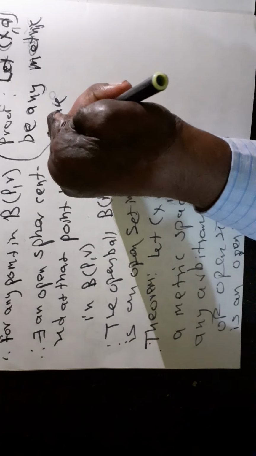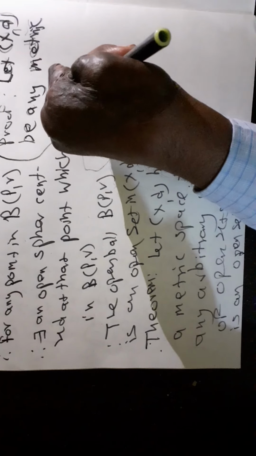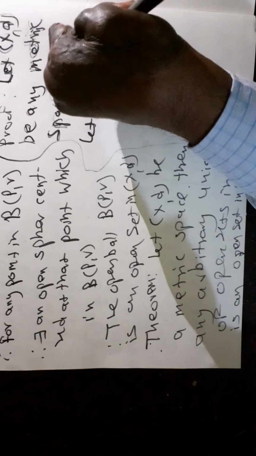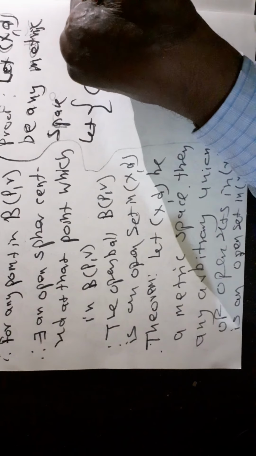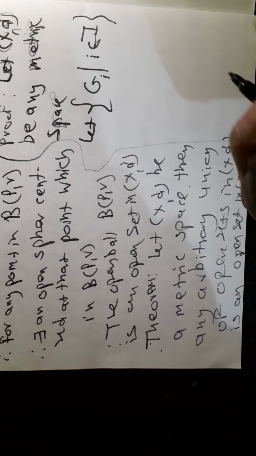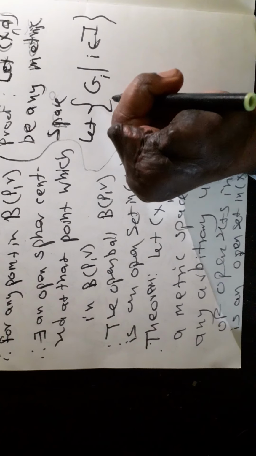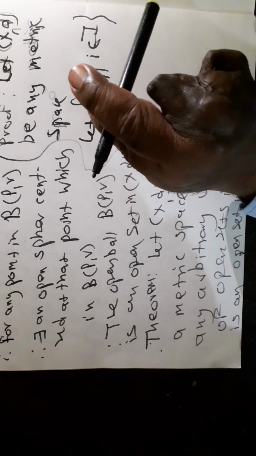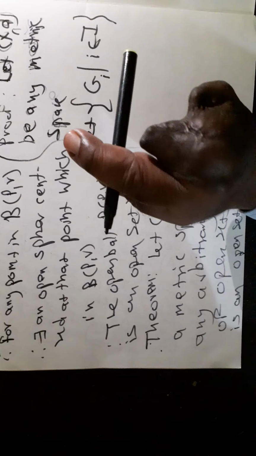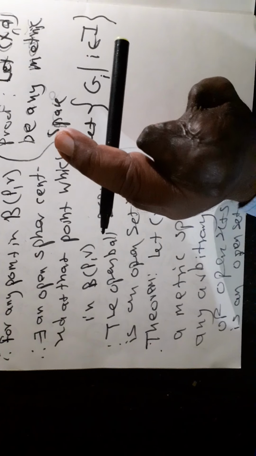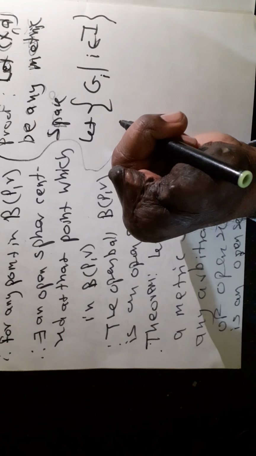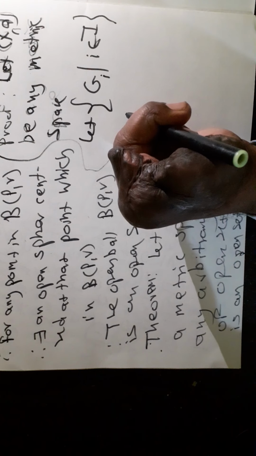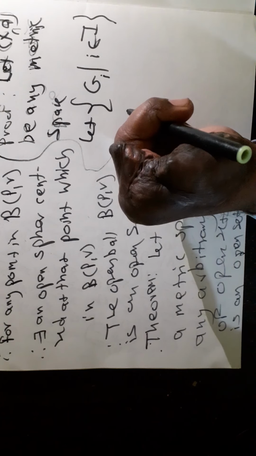Let G_i, where i belongs to I, be any family of open sets in (X, d), where capital I is any index set. This capital I can be finite, infinite, countable, or uncountable. Therefore, G_i is a family of arbitrary open sets.